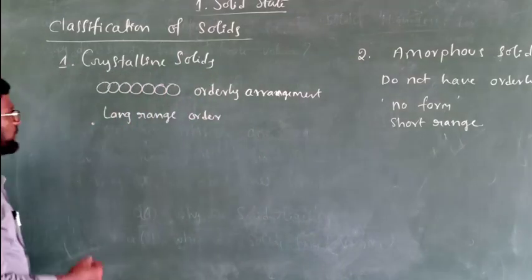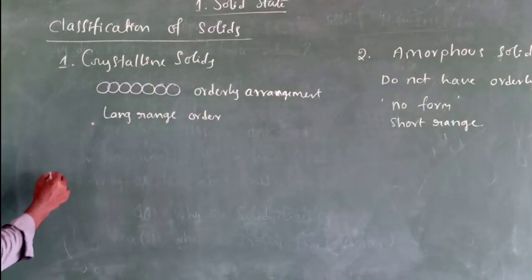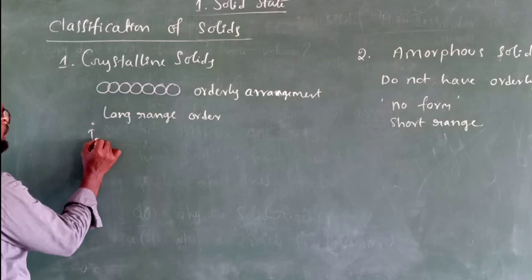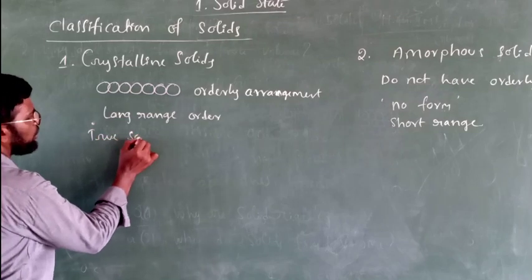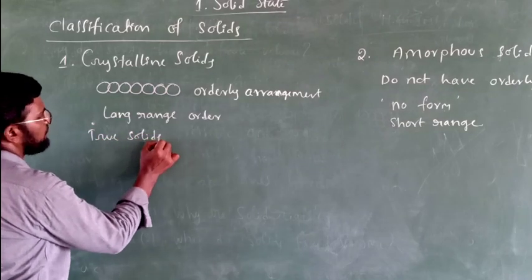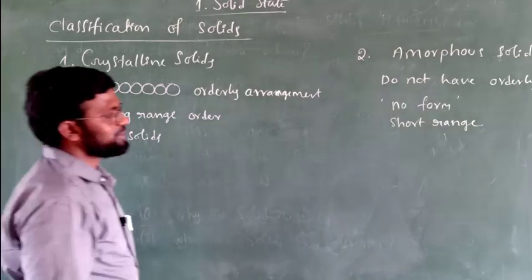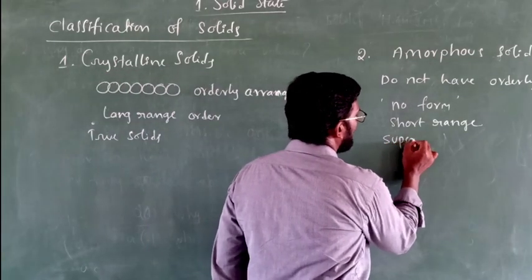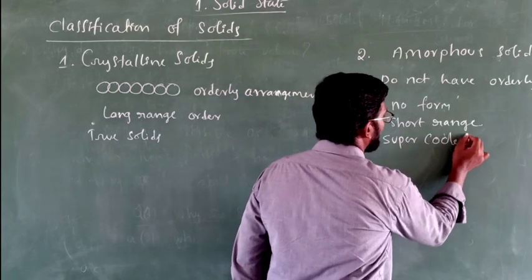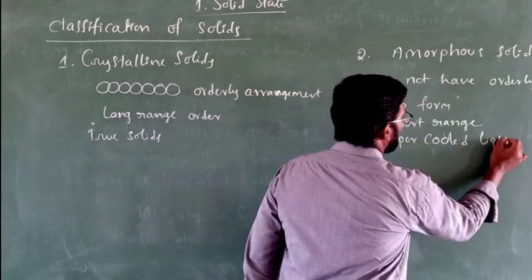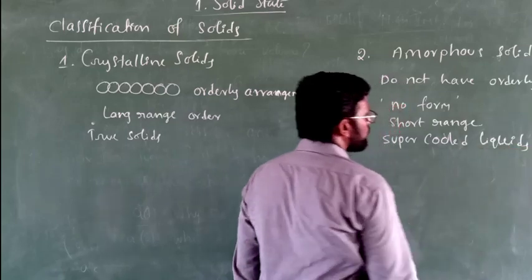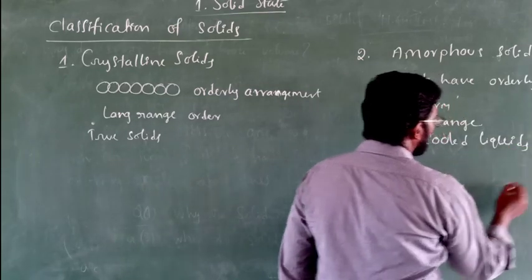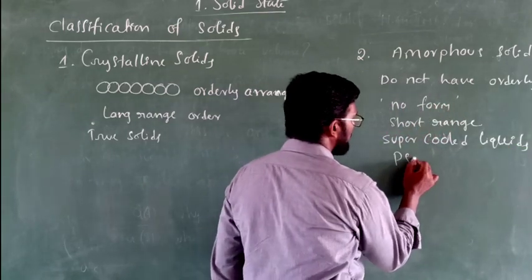Next, crystalline solids are also called true solids, whereas amorphous solids are called supercooled liquids or pseudo-solids.